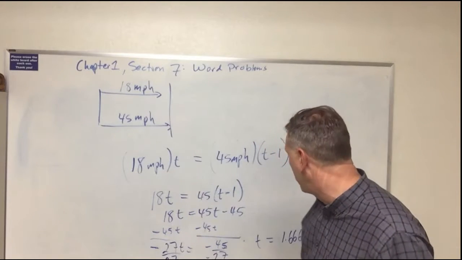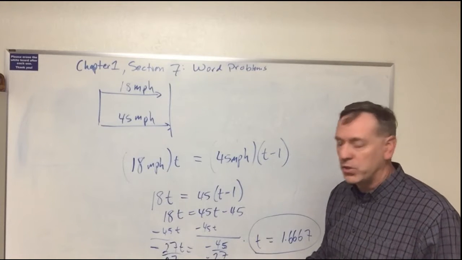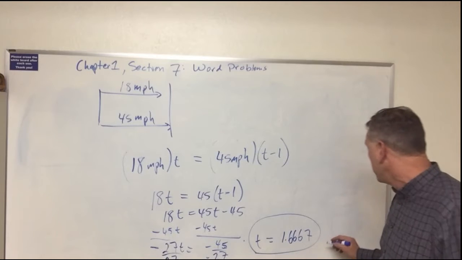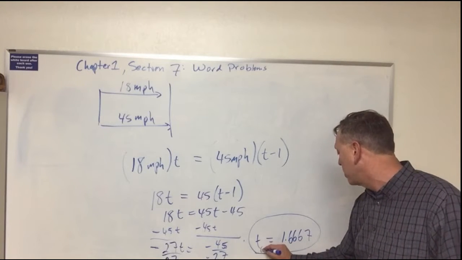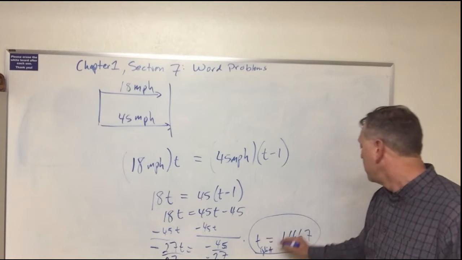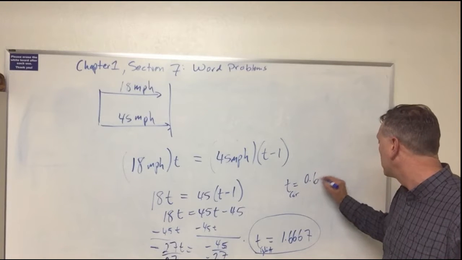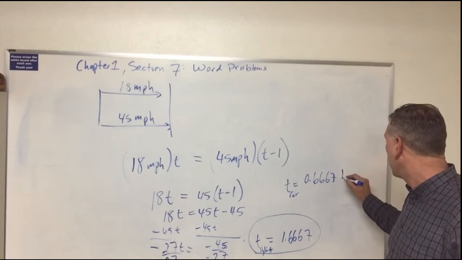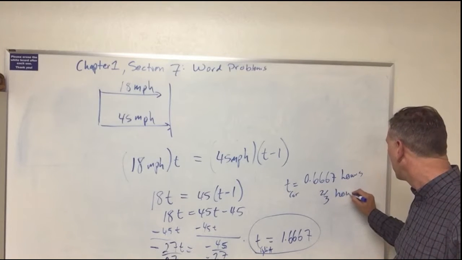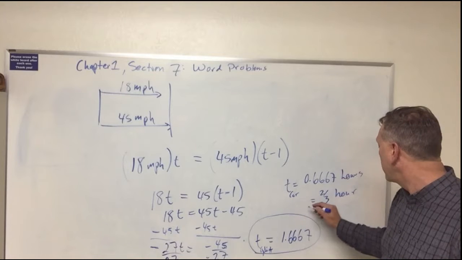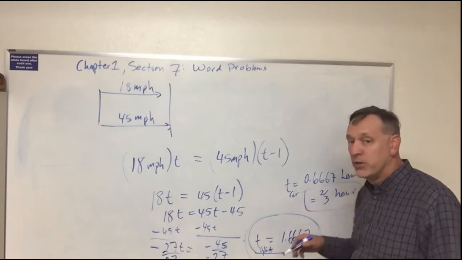Now, that time is the length of time that the cyclist has been going, right? That's how long the cyclist will be traveling until the car catches them. The car started an hour later, so for the car, t is 0.6667 hours. That's also equal to 2/3 of an hour. And so that's the time the car travels. The 1.6667 is the time the cyclist traveled until the two of them met.